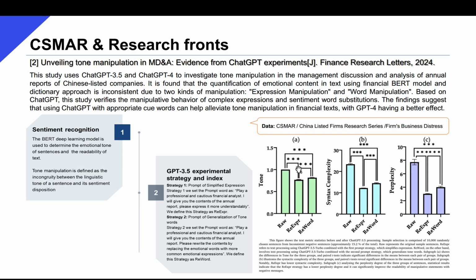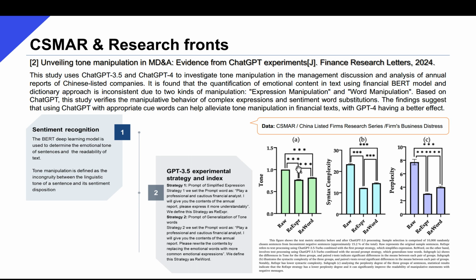Other than measuring investor sentiment, large language models are often used in capturing the tone manipulation in firms' MD&A. And the second example uses ChatGPT 3.5 and ChatGPT 4 to investigate tone manipulation in the management discussion and analysis of annual reports of Chinese listed companies.